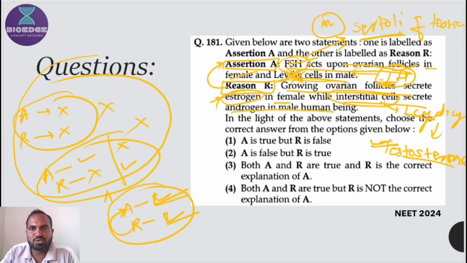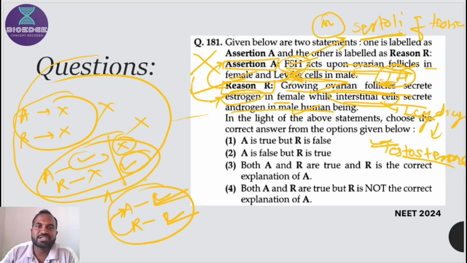So both parts of the reason are correct. That's why the reason is correct, but the assertion is wrong. That's why there is no relation. So directly, you can find out the answer. A is false, but R is true. So that's why the second statement is the correct statement.